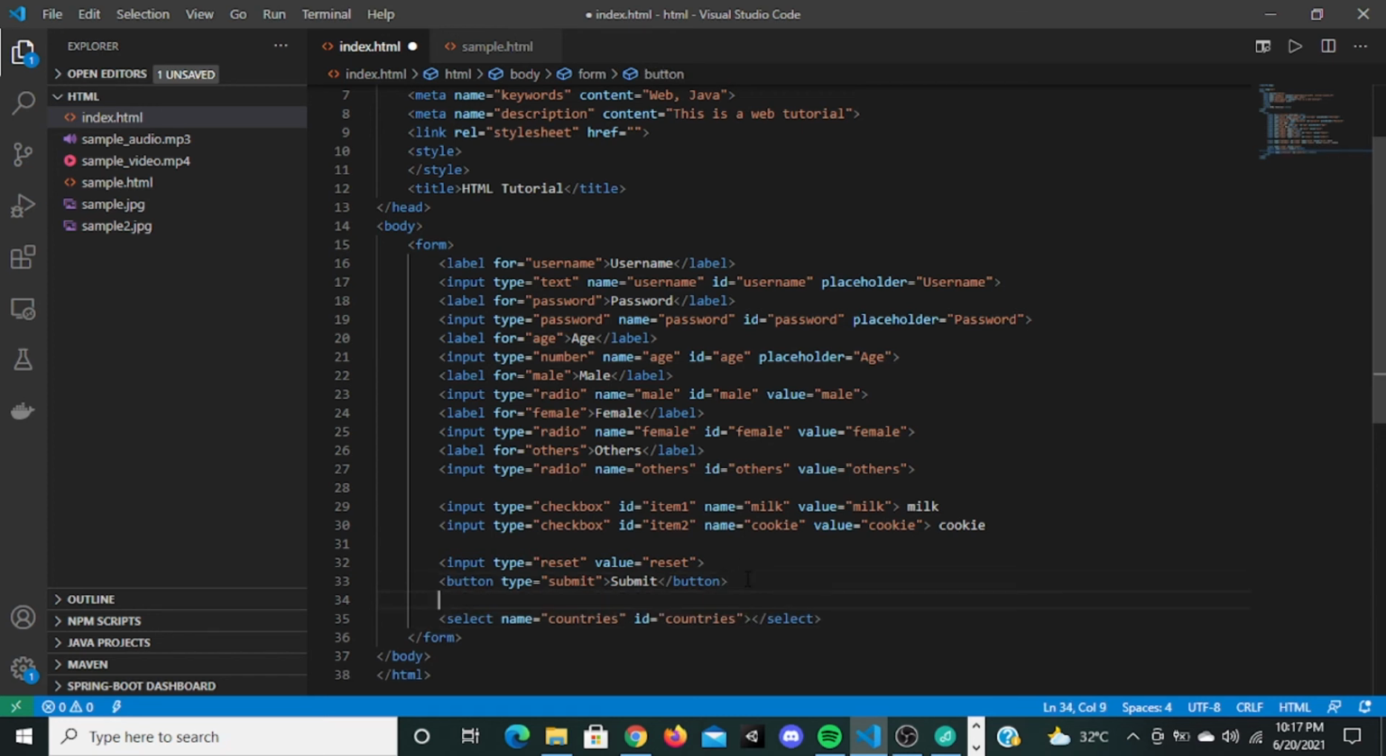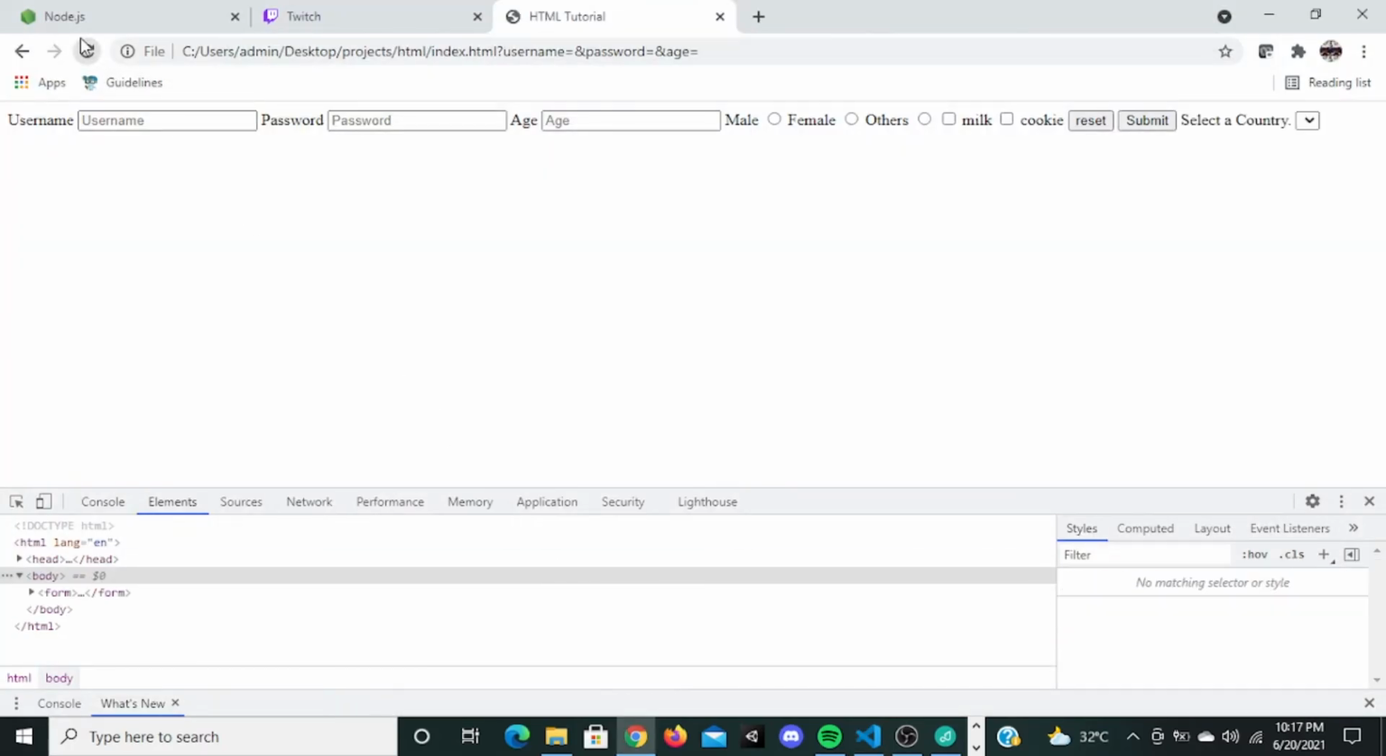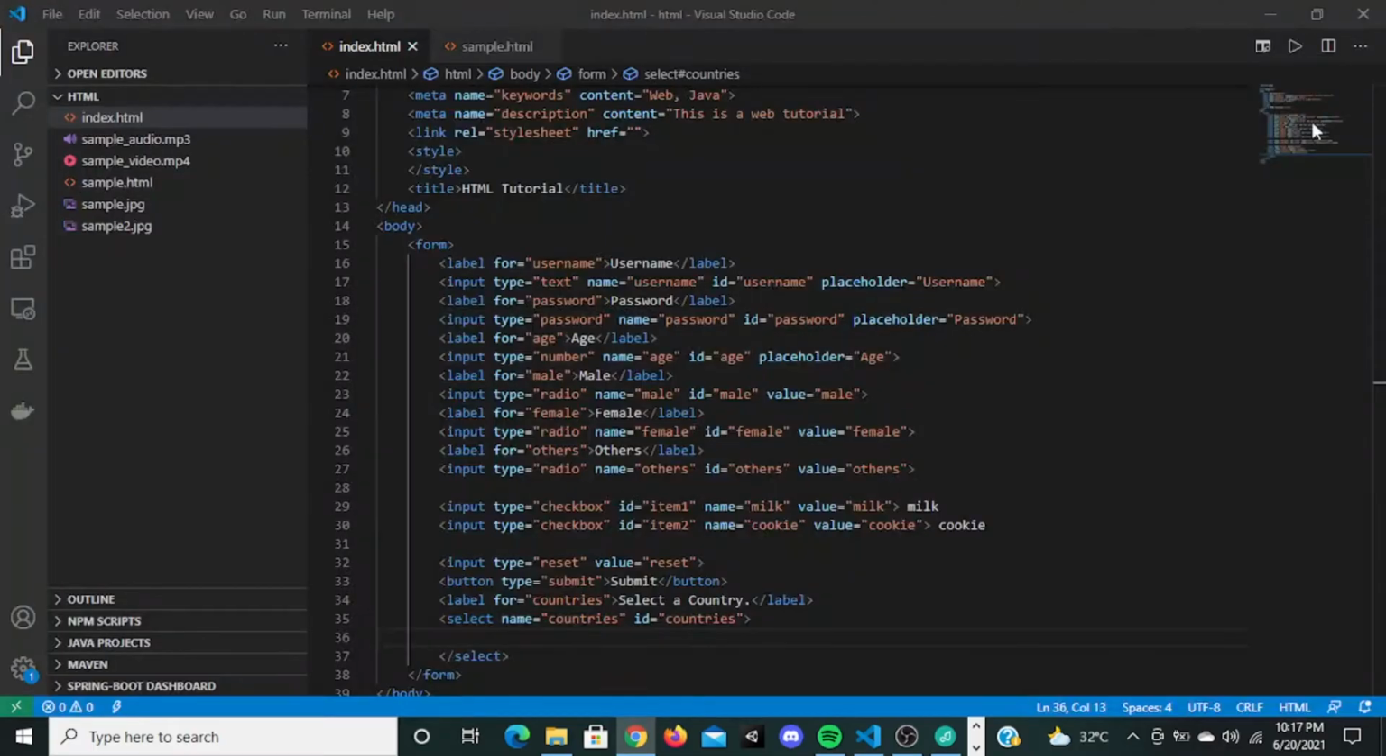We can give a label for the select. We can say label for countries, and we can say select the country. Okay, now we can save this, but we should give options. If you just say this, go there, refresh it, it's not going to do anything, because we are not giving any options for it.